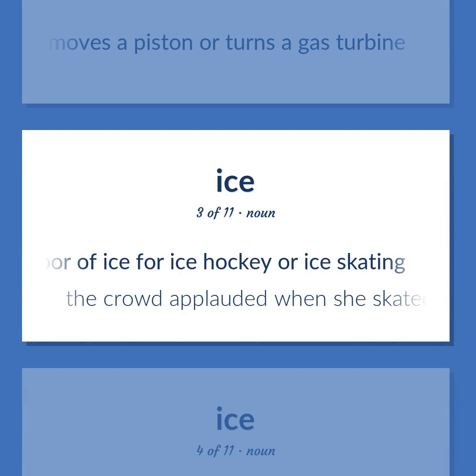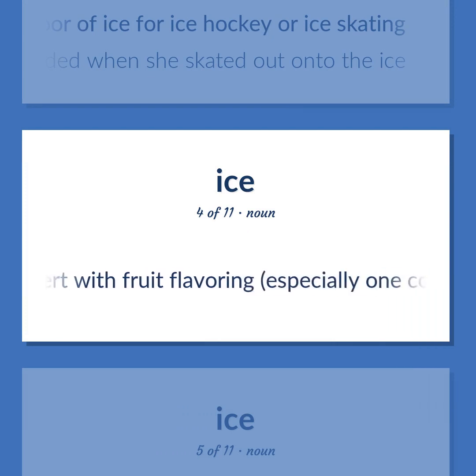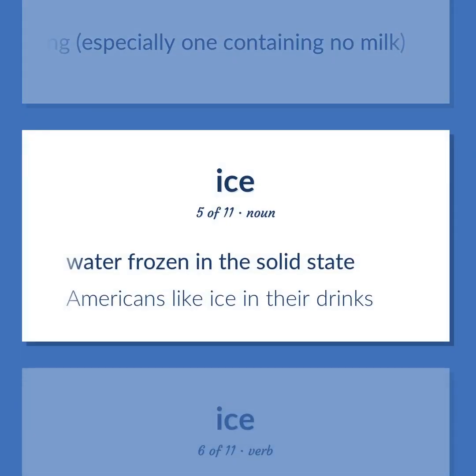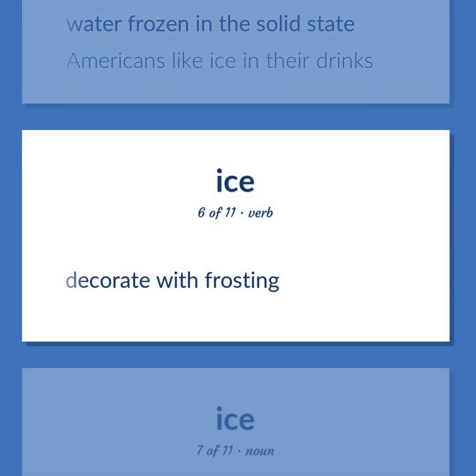The crowd applauded when she skated out onto the ice. A frozen dessert with fruit flavoring, especially one containing no milk. Water frozen in the solid state. Americans like ice in their drinks. Decorate with frosting.